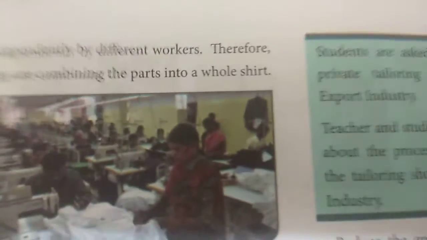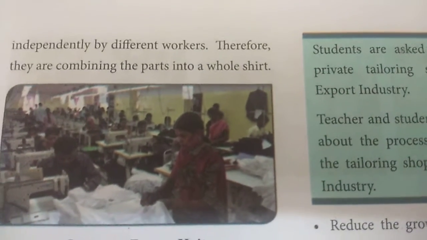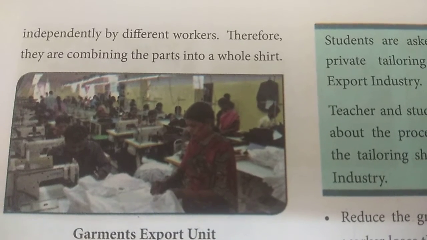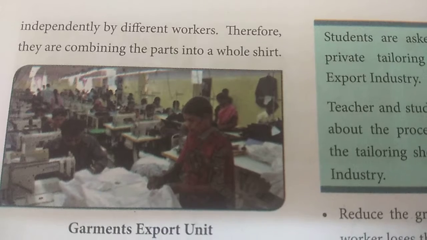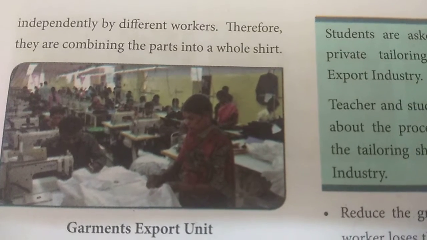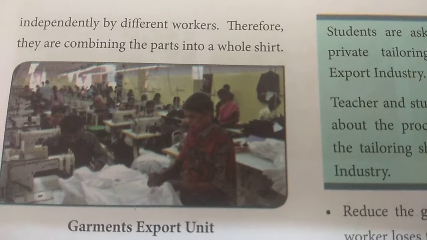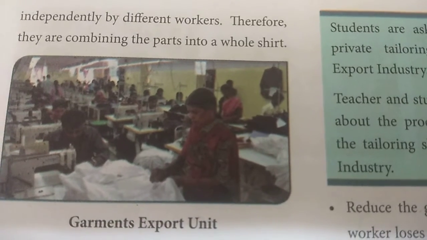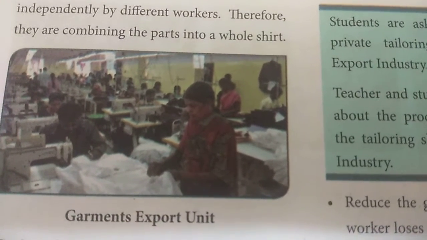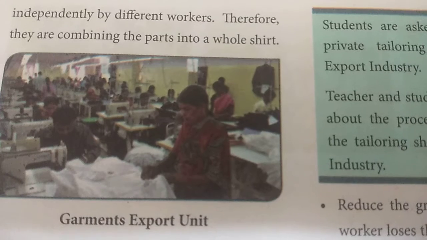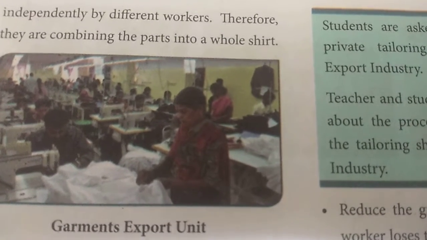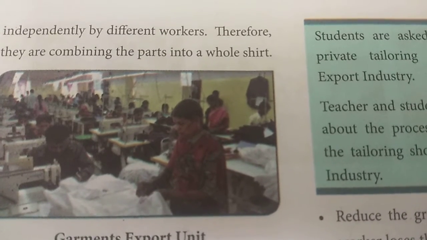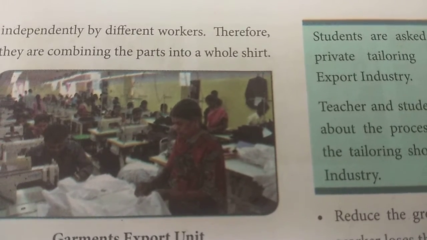These are done independently by different workers. Therefore, they combine the parts into the whole shirt. Now it is very easy for them to finish 100 shirts in one day. If you see the picture itself, we can understand. One member is cutting the cloth, another one is stitching, one is making holes for the buttons. So the process is divided among a number of laborers.